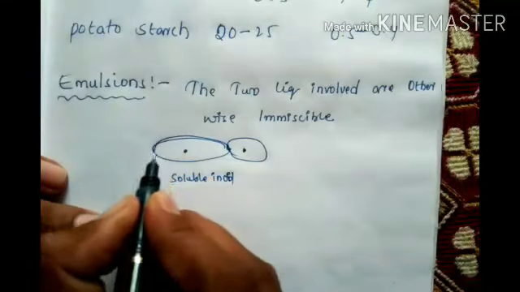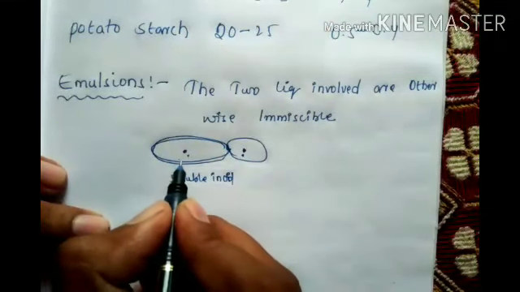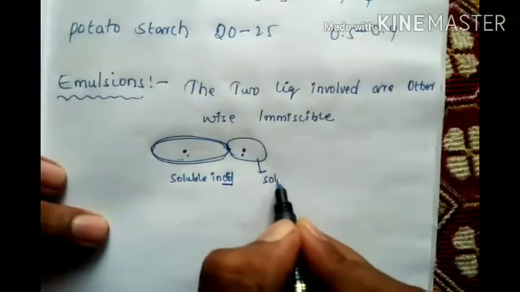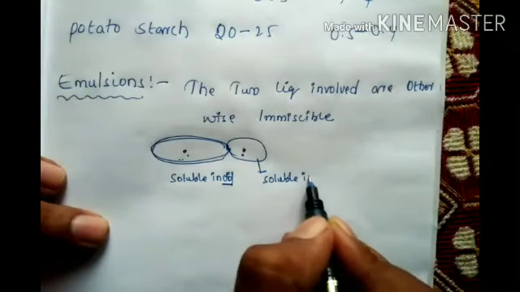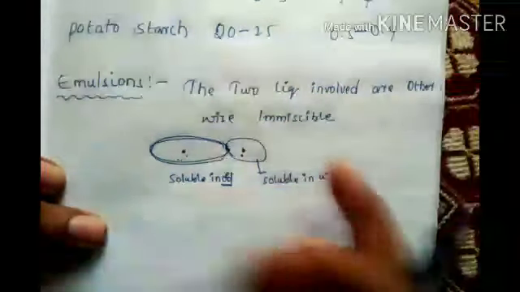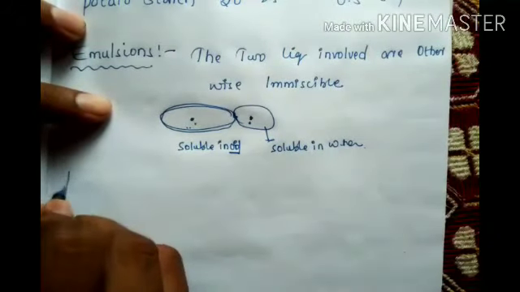Because of this, it won't like water. This is hydrophilic. This hates water, so it is soluble in water, and this is soluble in water. So based on this, emulsions are prepared. The types of emulsions.